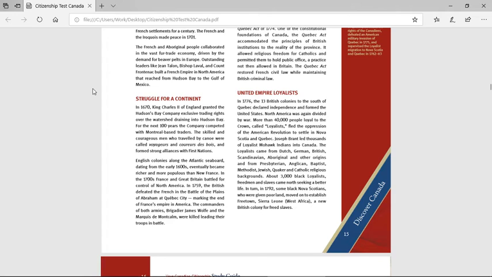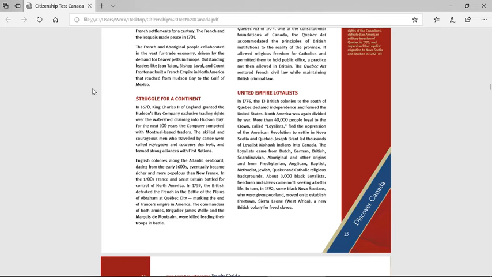United Empire Loyalists. In 1776, 13 British colonies to the south of Quebec declared independence and formed the United States. North America was again divided by war. More than 40,000 people loyal to the crown, called Loyalists, fled the oppression of the American Revolution to settle in Nova Scotia and Quebec. Joseph Brant led thousands of Loyalist Mohawk Indians into Canada.